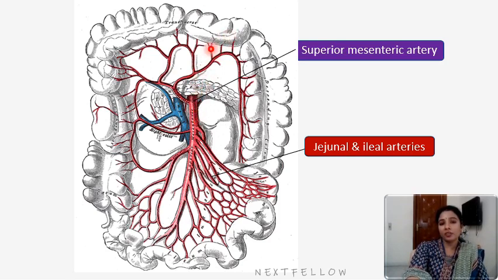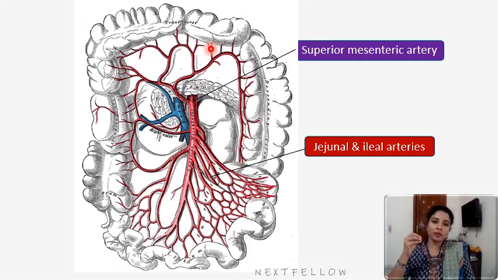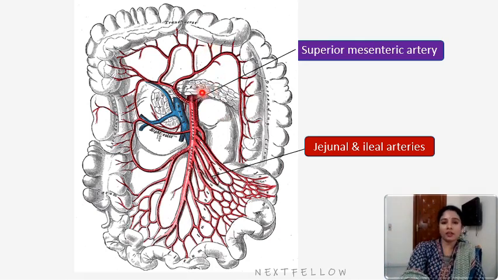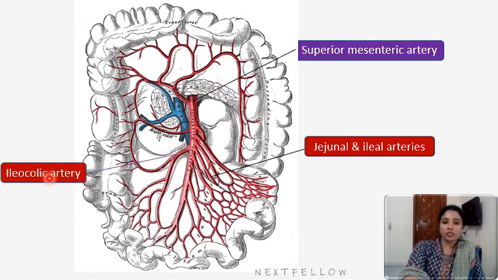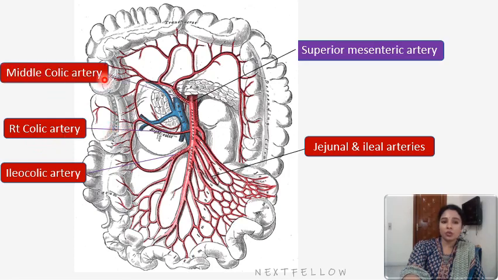Inferior pancreaticoduodenal. Superior pancreaticoduodenal, we saw, is a branch of the gastroduodenal artery, and inferior pancreaticoduodenal is a branch of the superior mesenteric artery, which gives rise to jejunal arteries, ileal arteries, then the ileocolic artery. The ileocolic artery, we saw, supplies the appendix also, the vermiform appendix, giving rise to the appendicular artery. Then it gives rise to the right colic branch and the middle colic artery. So these are the branches. Don't forget to write that inferior pancreaticoduodenal is also a branch of the superior mesenteric artery.